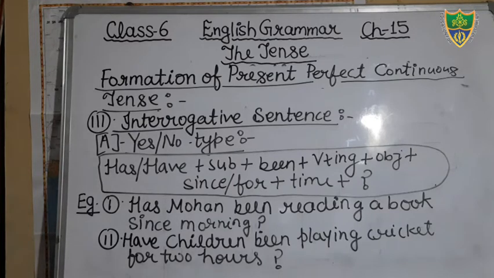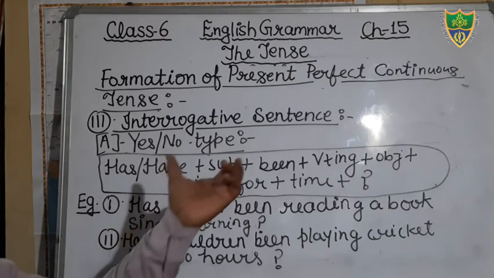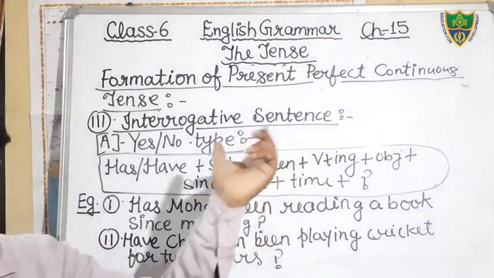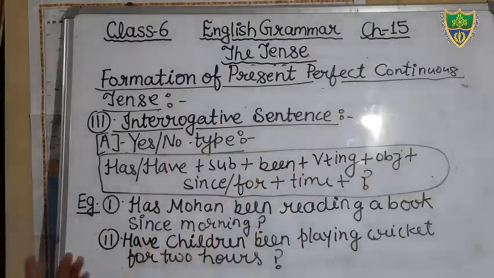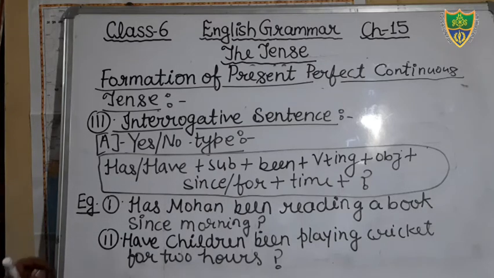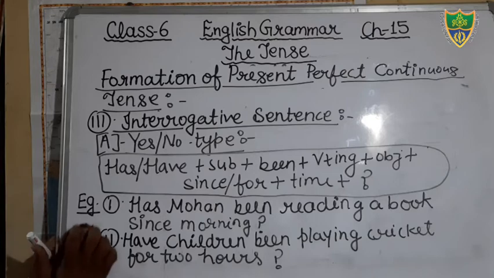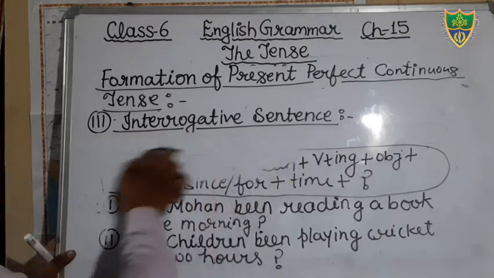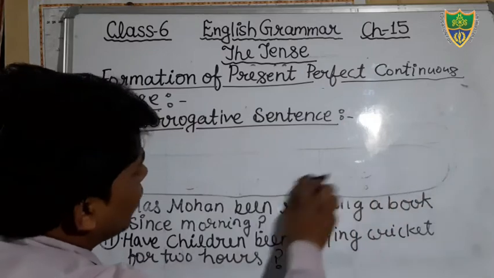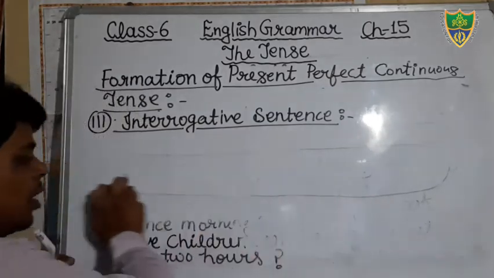Okay, so these are the sentences that are based on SNO type structure. Okay students, so you write it and keep in your mind the setting of this structure. So this is the SNO type interrogative sentence of present perfect continuous tense. Okay students, I hope that you all have understood. Now we will discuss the next format, that is WH type interrogative. Okay students, I am going to erase it. I hope that you all have understood. If you are getting any kind of problem, then you can ask on WhatsApp.